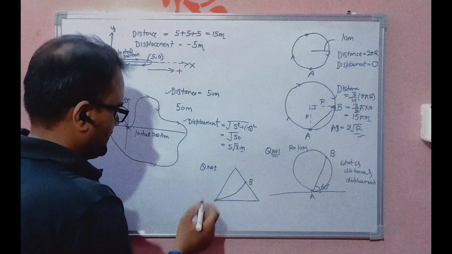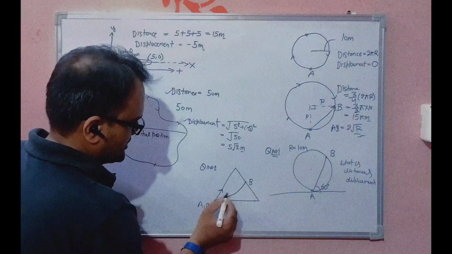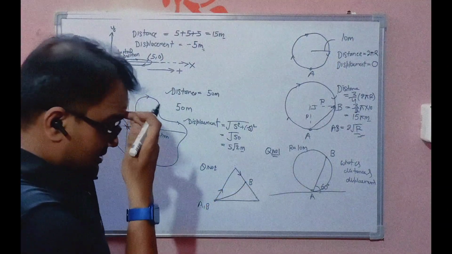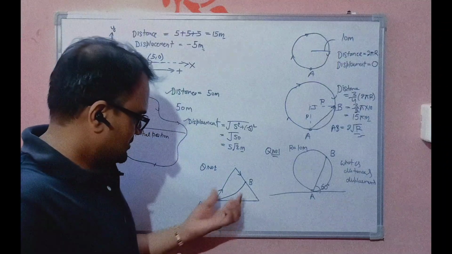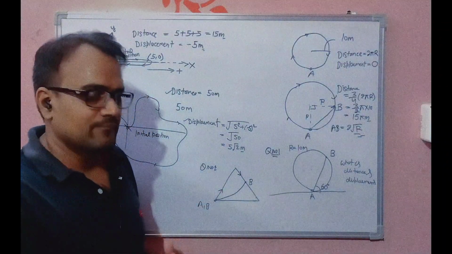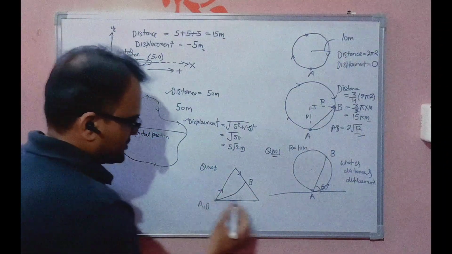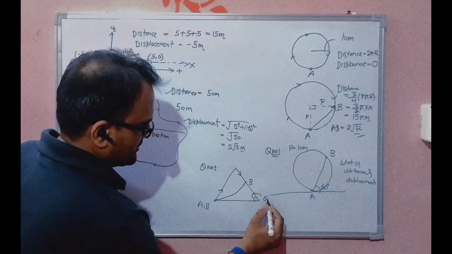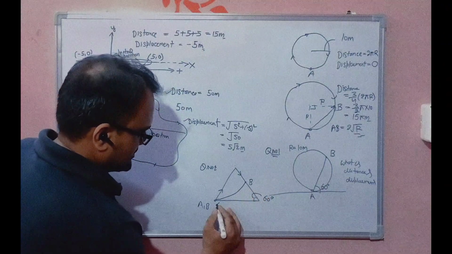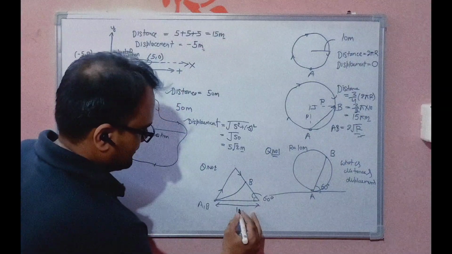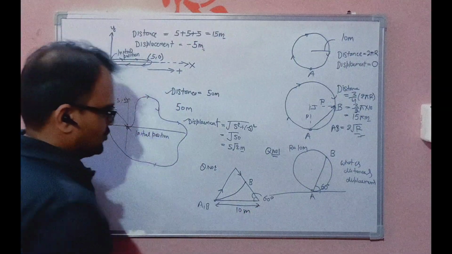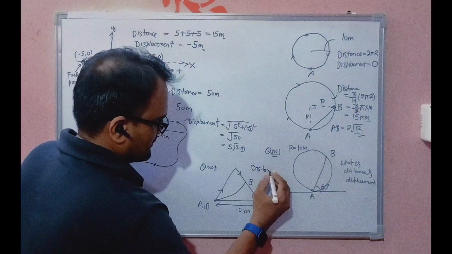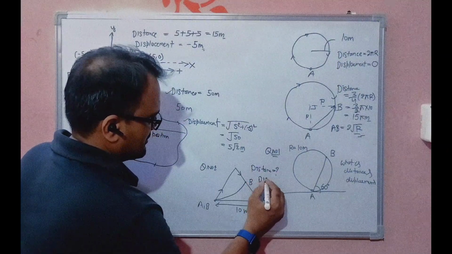Now person A starts moving along this and reaches the same point. These two persons reach this point simultaneously. The information given is that this angle is 60 degree and the length is 10 meter. The question is, what are the distance and displacement for this particular case?